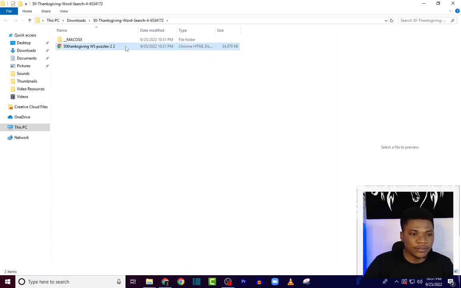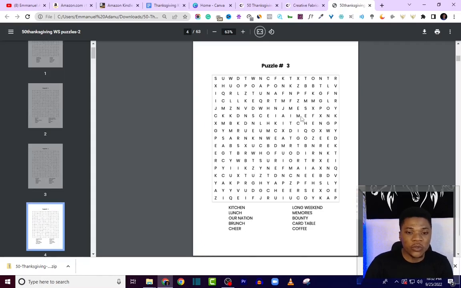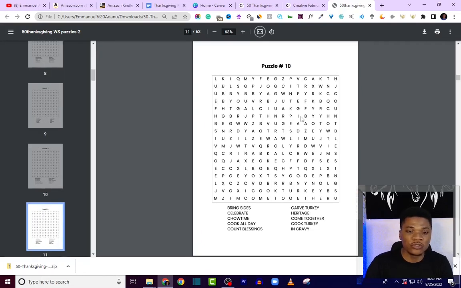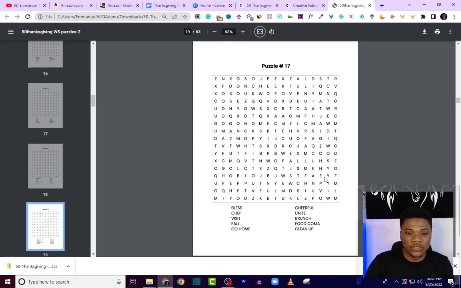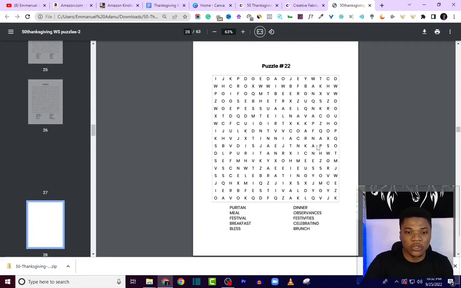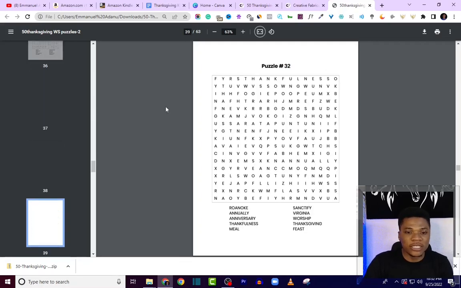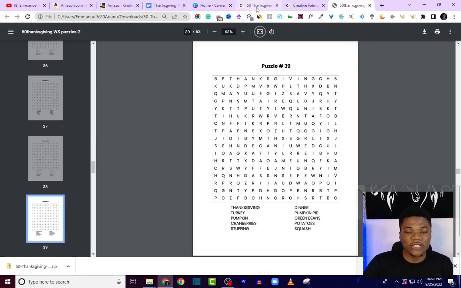If I open this, you can see here that I'll have a complete word search puzzle book template, so you don't have to go through the stress of trying to generate the puzzles and all that stuff. And I'm going to show you in a moment how to use this. But for now, let's come back to Creative Fabrica.